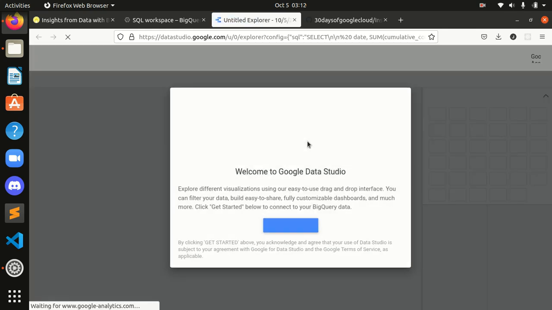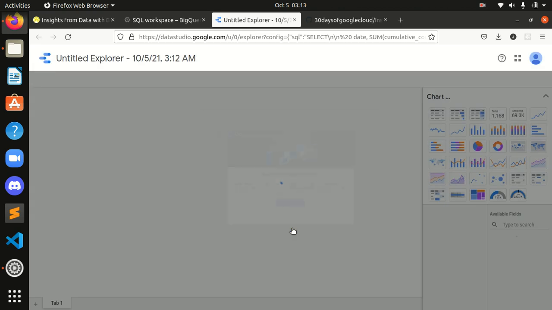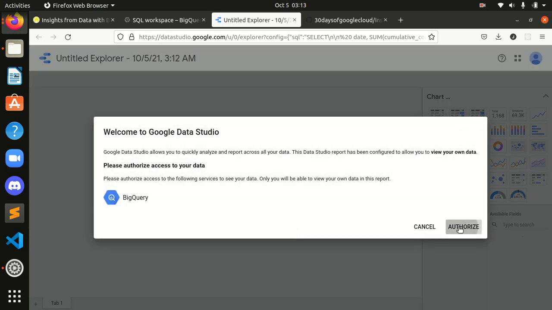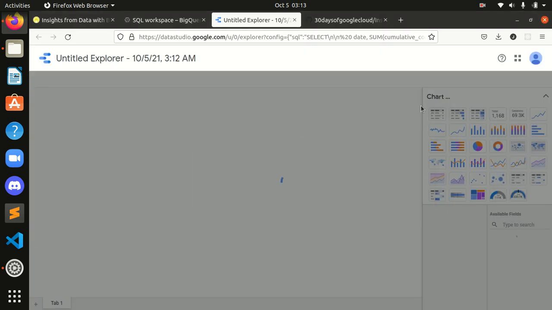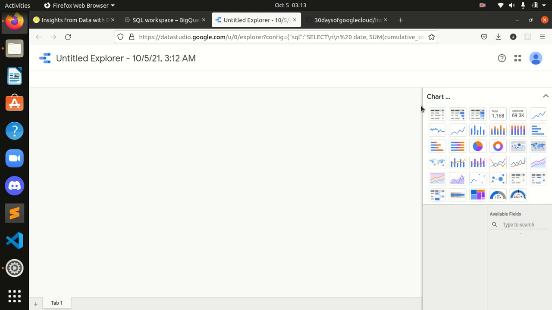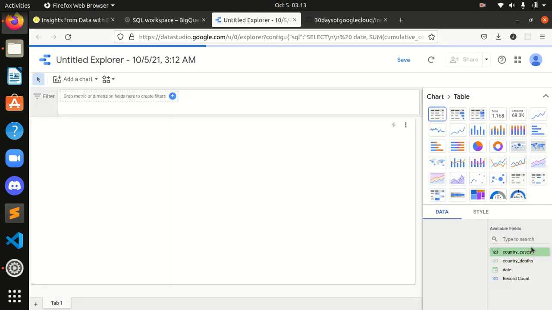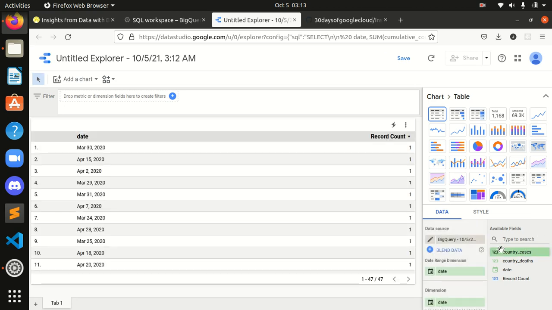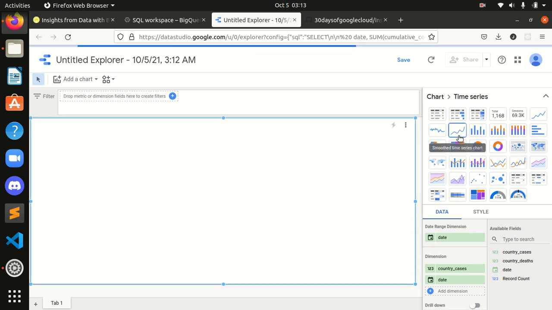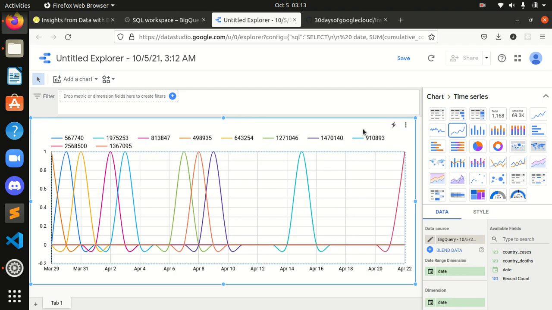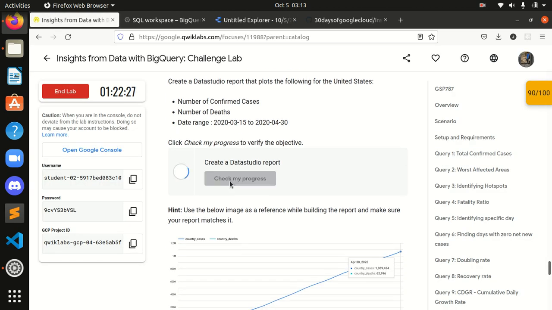Okay guys, it's starting. Accept it, authorize, it will be done guys. Okay, it's done. From here, what we will do is pick this country cases from here and put it into our dimension section. Okay guys, we are done with this, and I will select this chart over here. Okay, and let's see if this is completed.